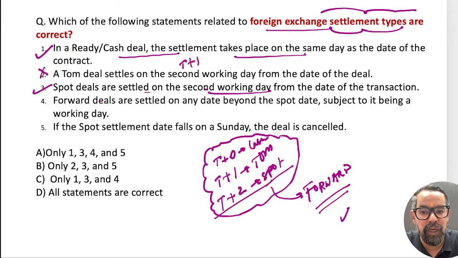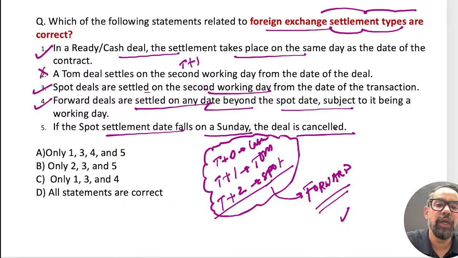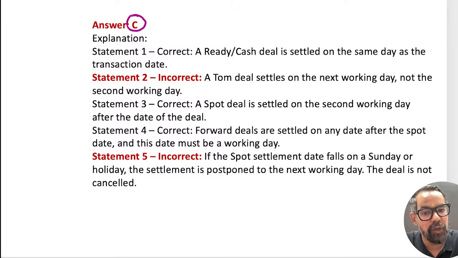The fourth one is your forward deals settle on any date beyond the spot date. That is also true. If the spot settlement date falls on a Sunday, the deal is cancelled. No, okay? You will not be considering Saturday and Sunday because these are the holidays. So holidays are not the working days, right? So the deal will be postponed to the next day, Monday. So that will be counted as T plus 2 for the spot things. So 1, 3, 4 means option C will be the right answer for this particular one. Correct? Very easy one, I guess, right?